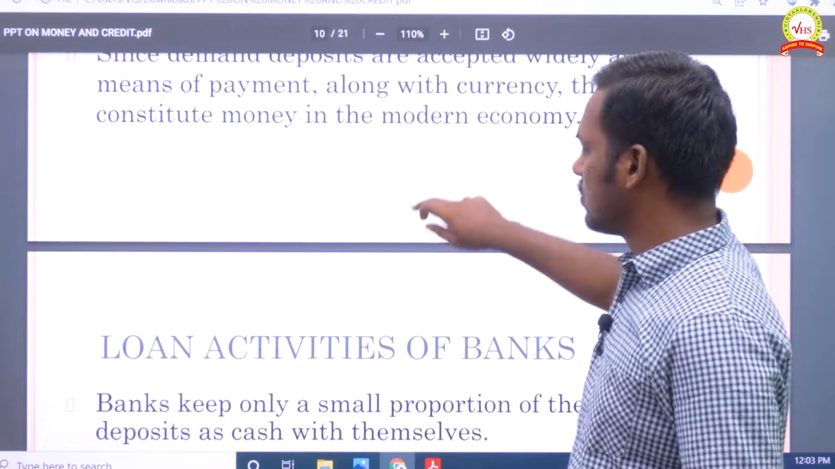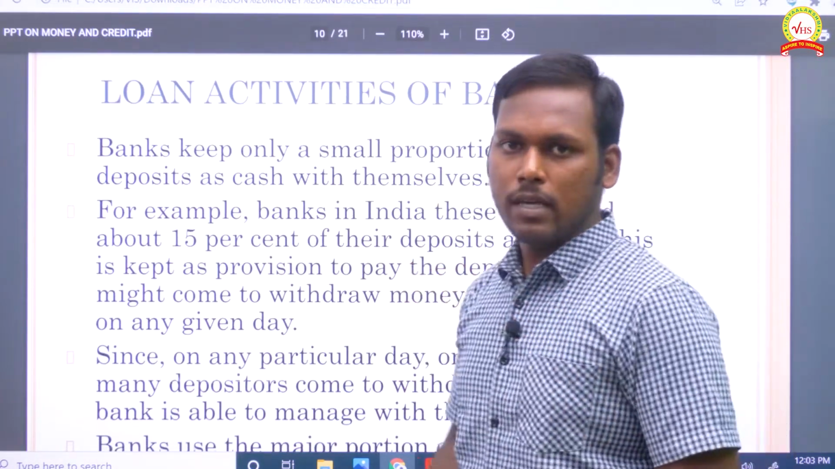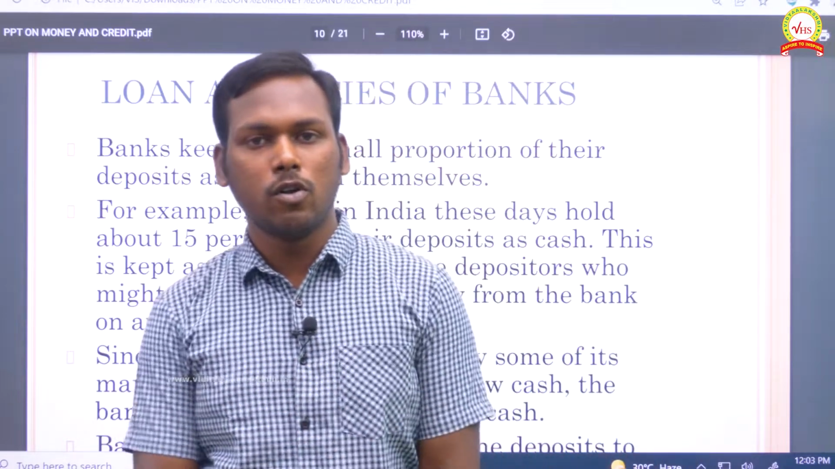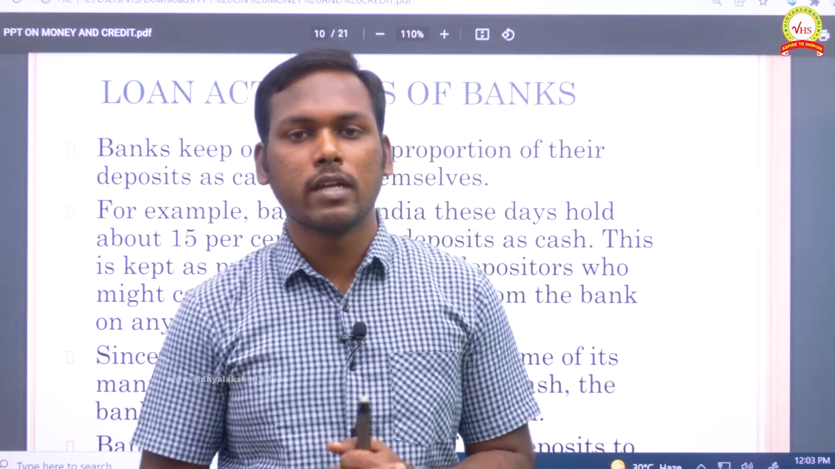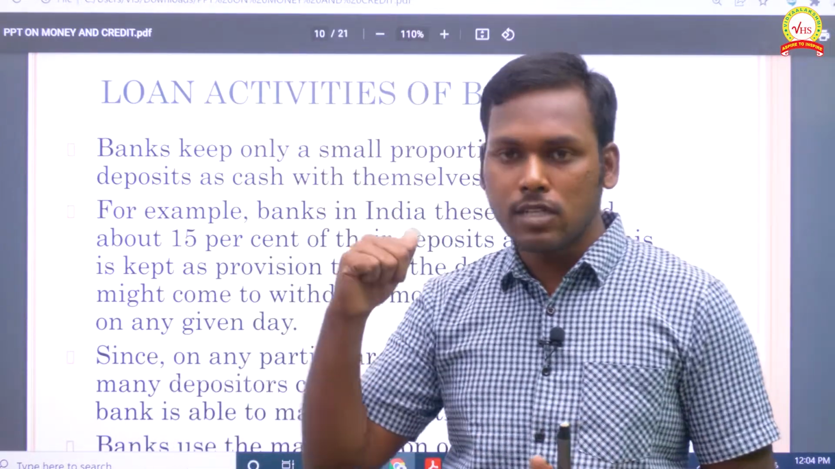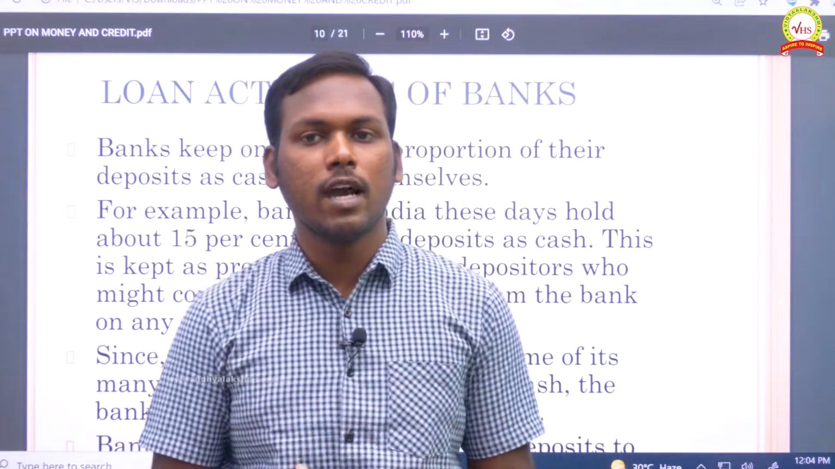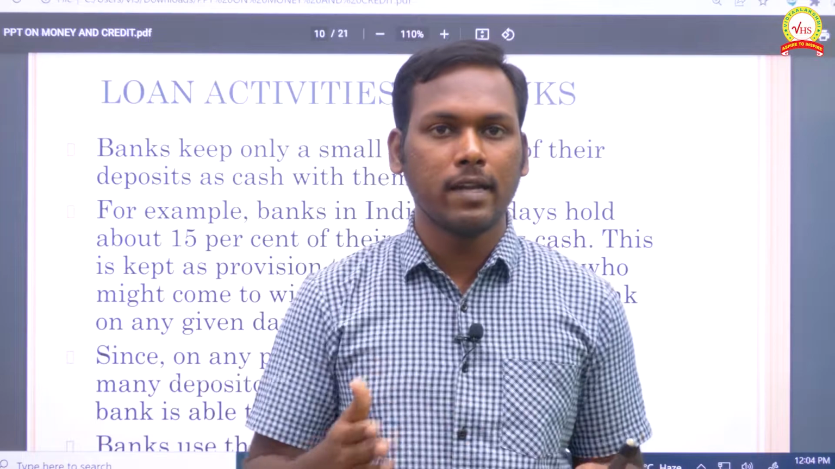And loan activities, in this class we will be clearly discussing loan activities: what loan activities are followed in India and how people benefit from them. Before going to this, let me tell you a very important function of the bank. First of all, we have seen deposits. If we have abundant money, we deposit it in the bank, and for that we are paid interest.